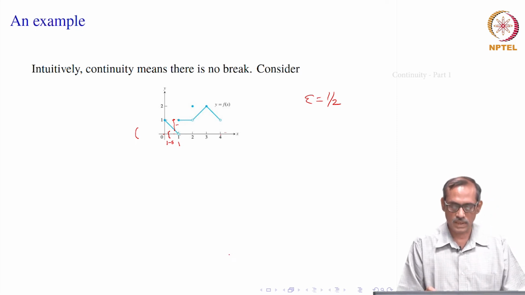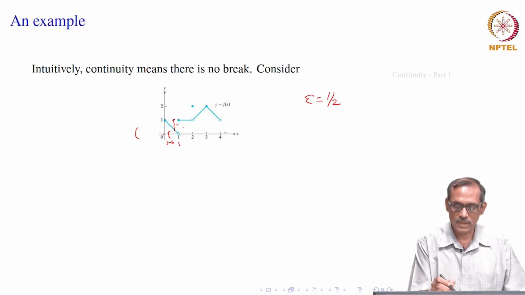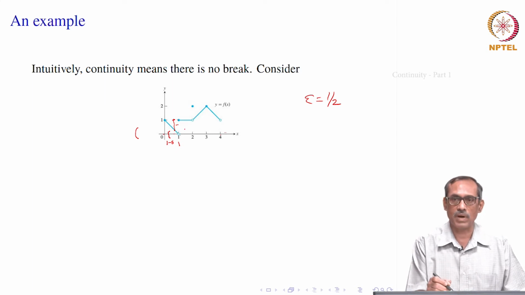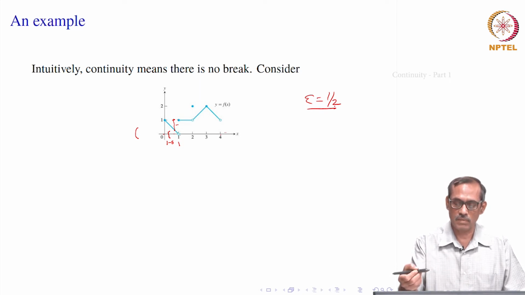This is what it says. So, that is the meaning of it: having a break there. That means I cannot make them as close as I want. There is always something: the functional values will be bigger than that. The difference between the functional values f of 1 and some f of x is always bigger than this. So, I can never make them closer and closer by choosing my delta neighborhood.